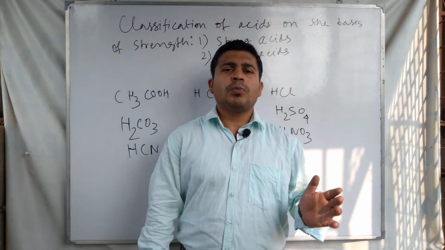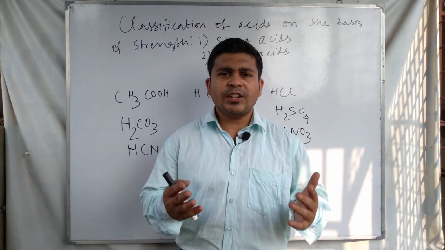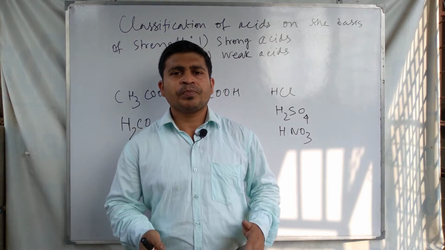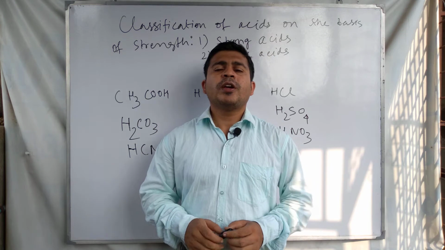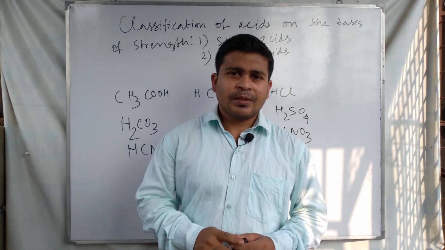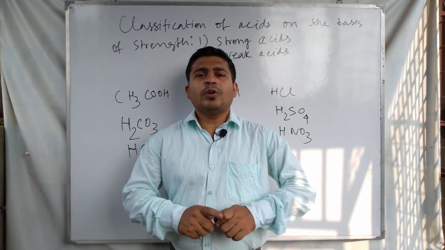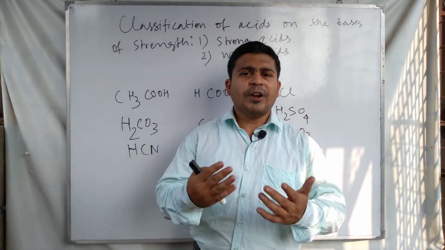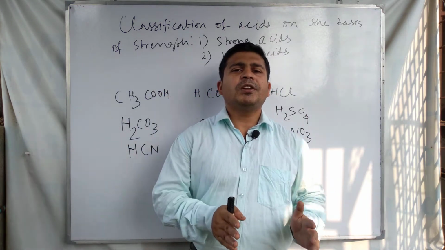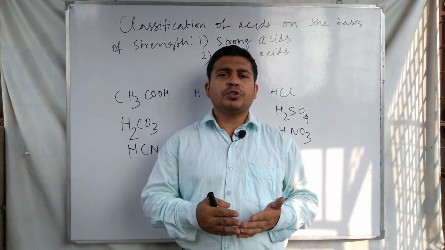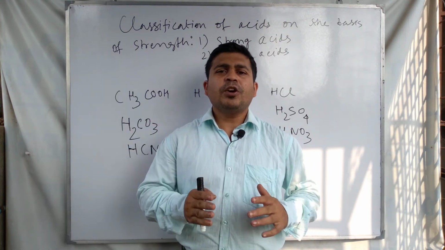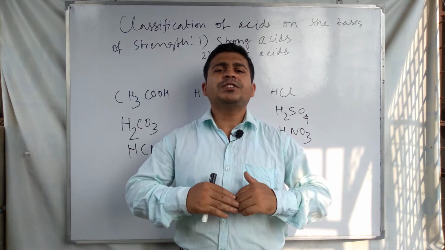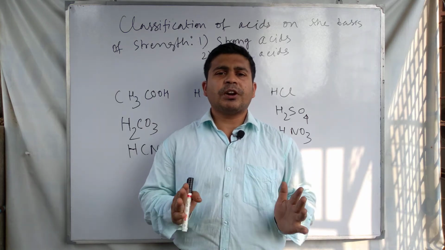If an acid produces a high concentration of H plus or H3O plus ion, then this acid is called a strong acid. Strong acid always completely ionizes or almost completely ionizes. Strong acid completely dissociates, meaning their degree of dissociation must be more than 30%.